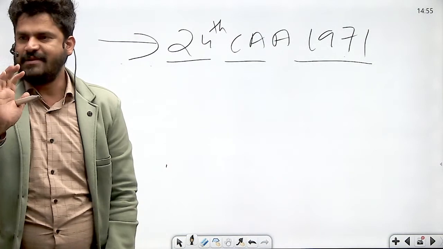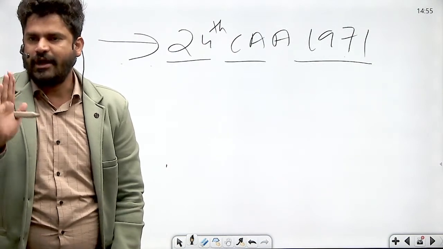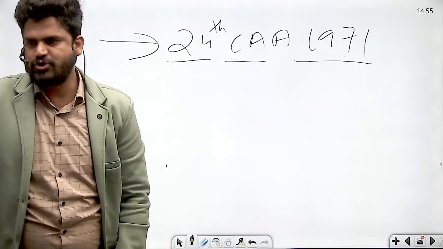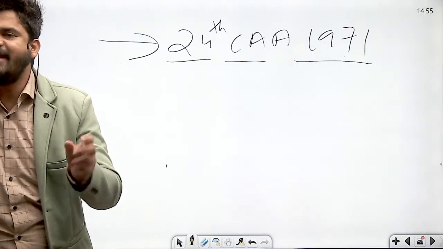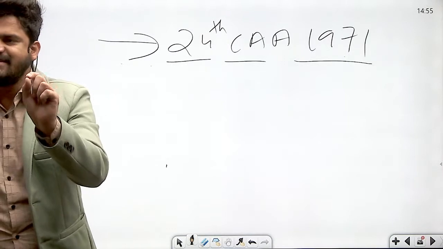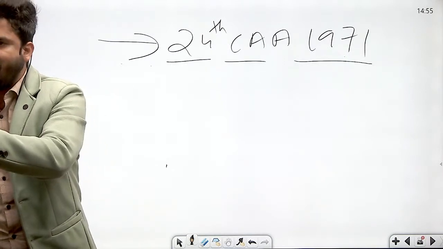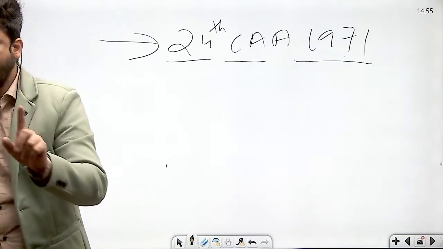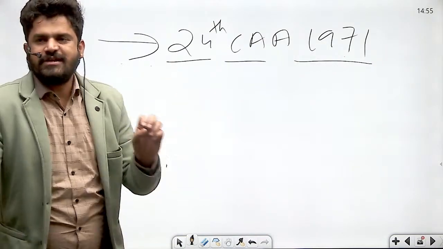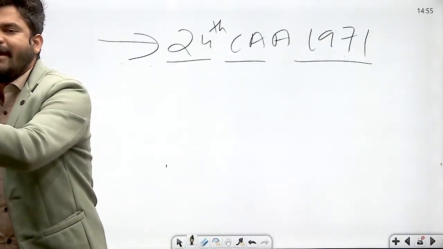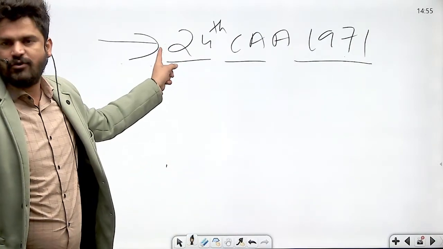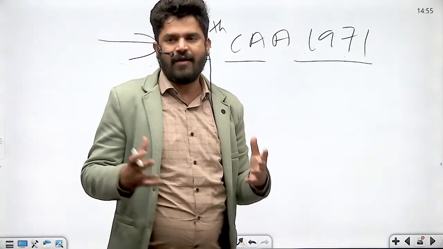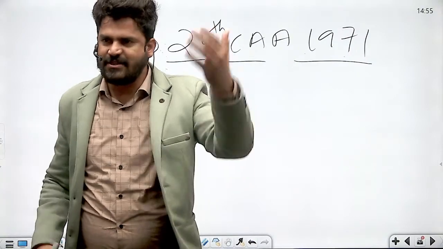Number 1, it is constitutionally binding on the President of India to give his assent to the constitutional amendment bills. Statement 1 is correct. Statement 2, this provision was added through the 42nd Constitutional Amendment Act 1976. Wrong. It is the 24th Constitutional Amendment Act 1971, Indira Gandhi government. Got it? These are the provisions.